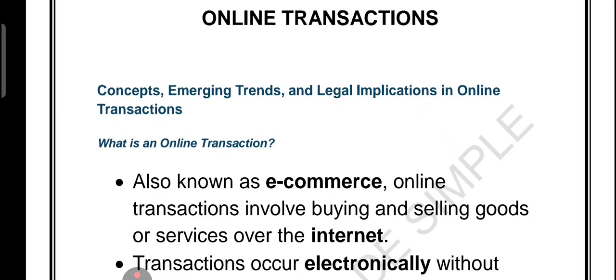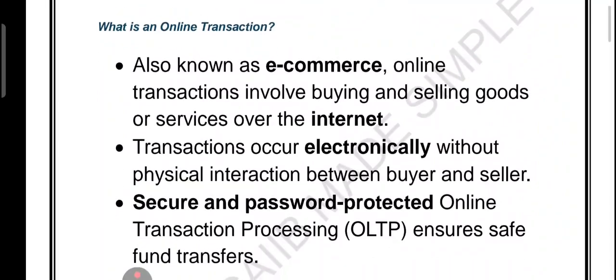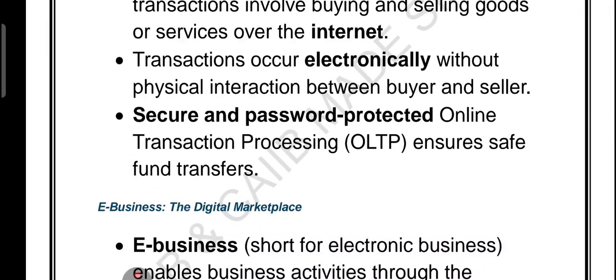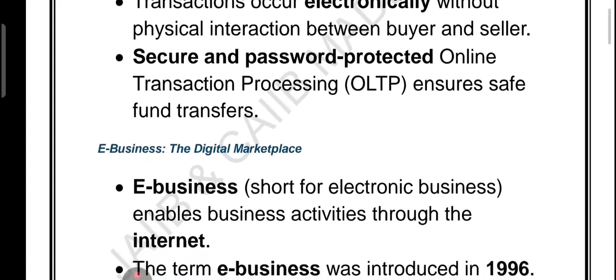So let's get started. Our first unit is online transaction. Have you ever wondered what really happens when you shop online? Let's break it down in simple words. An online transaction, also called e-commerce, is nothing but buying or selling goods and services on the internet. The fun part is everything happens electronically, with no face-to-face meeting of buyer and seller. Now, to keep money safe, we have something called OLTP, that is online transaction processing. It works with passwords or security checks to make sure funds are transferred safely.